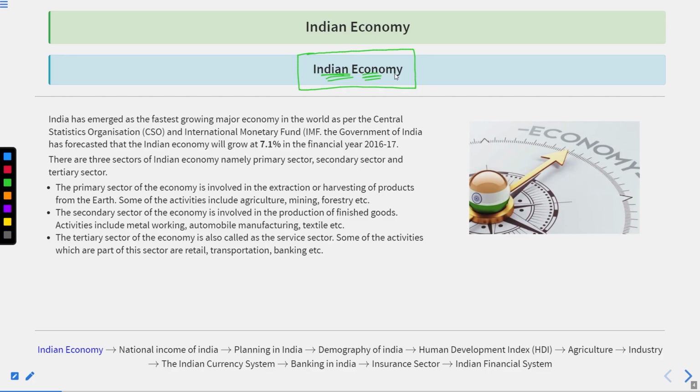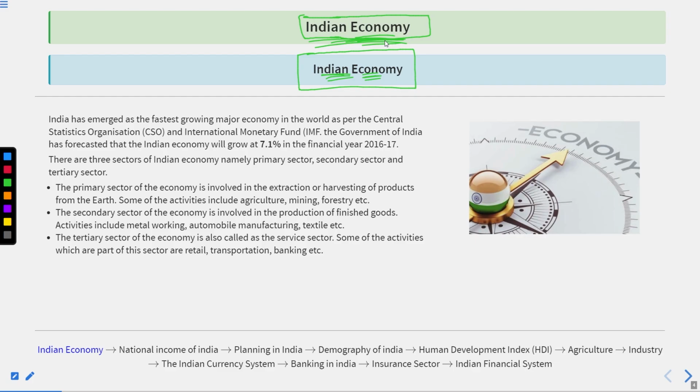And when we consider it with the nation, then they are called national economic resources. So economy is all about this. And Indian economy is basically the part of the economy. Or we can say when we merge India with economy, it becomes the Indian economy.